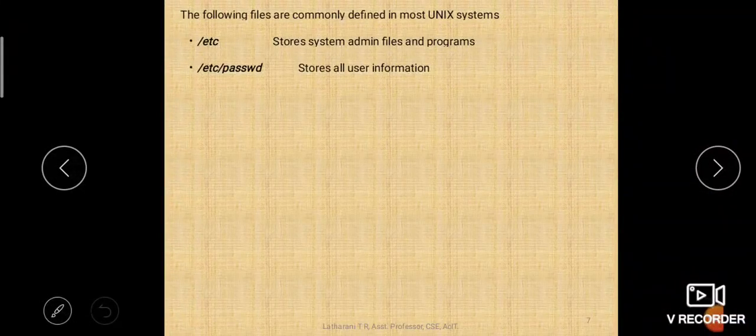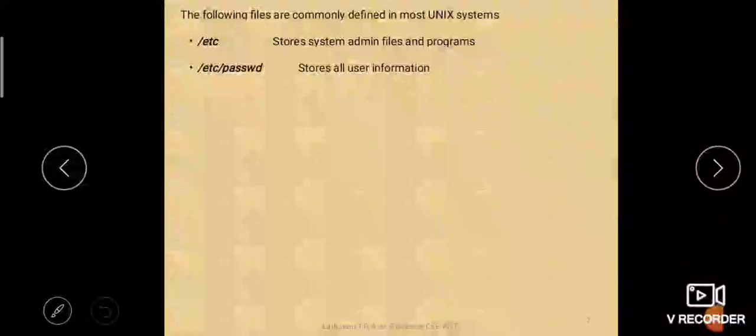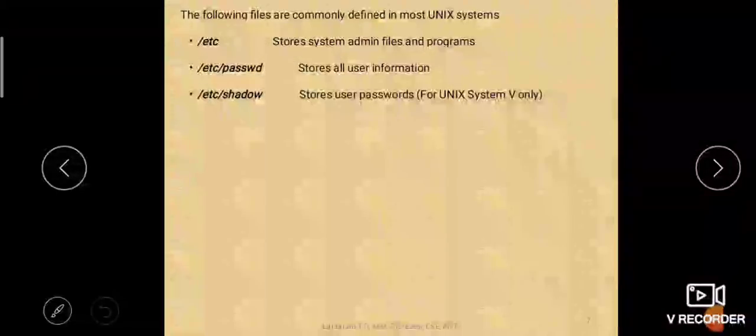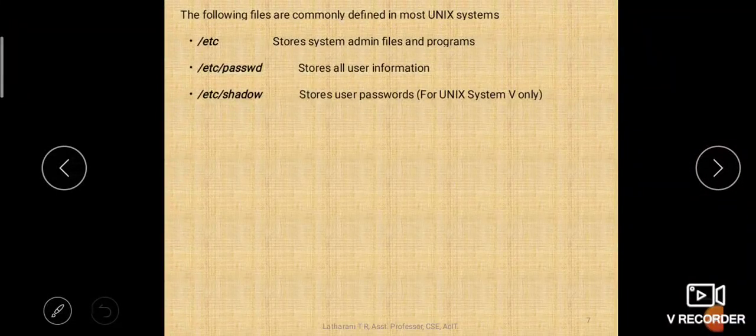Next, under etc you have a file called passwd, where the user information will be stored. In upcoming discussions we will discuss these etc passwd and etc shadow files. They are very important files. So the etc shadow file stores the passwords.